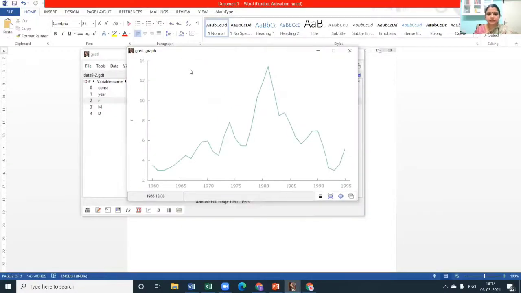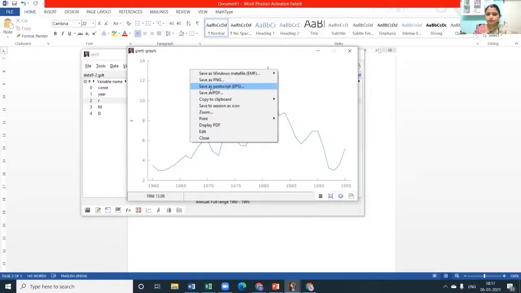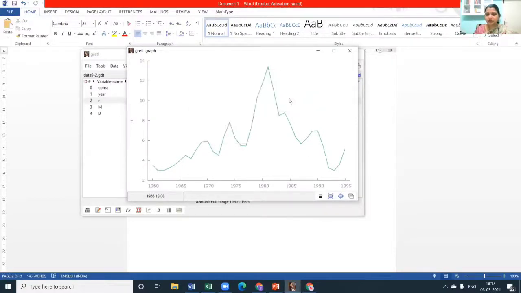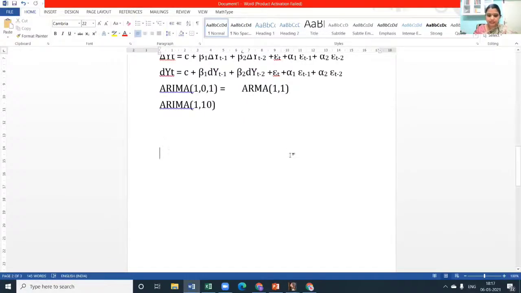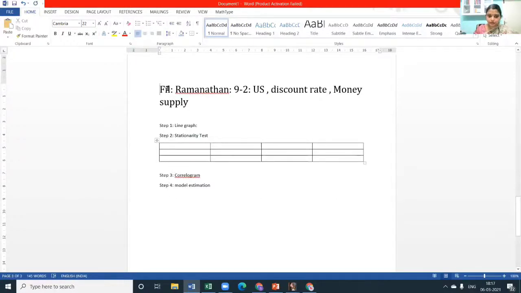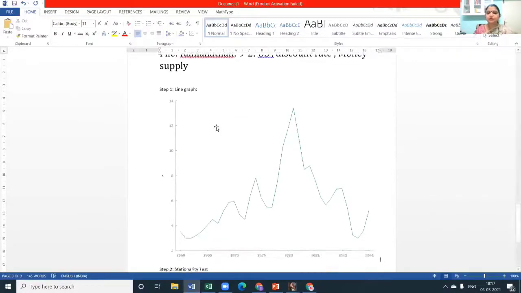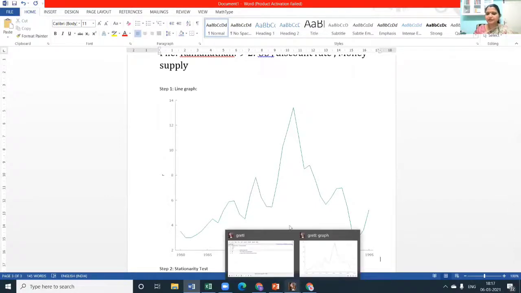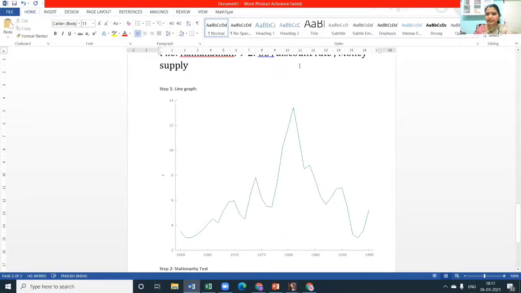Discount rate. Okay, so we all know how to do the beautification, sir has already taught us. We are going to go through the steps to analyze and understand how this particular series can be modeled. As the first step, we would like to see the line graph. The line graph seems to have a little bit of volatility, but we are not very clear whether it is stationary or not. It seems to be stationary, but the variance seems not to be very constant. Such problems are there.